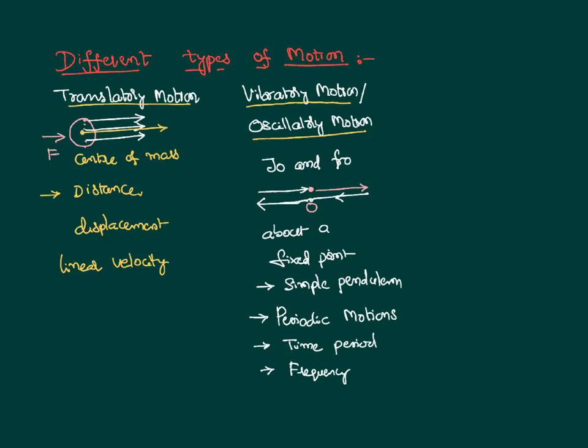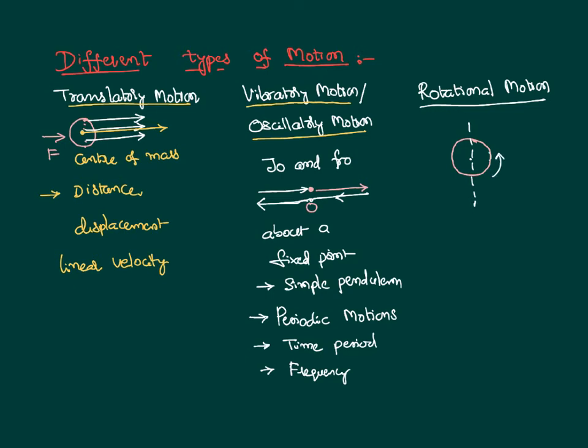There is a third kind of motion called rotational motion. The third kind of motion is called rotational motion. Here the body will be there like this. It's not going away from its given position. It's not even having a to and fro motion. Rather, all the particles of the body rotate about a fixed axis like this.